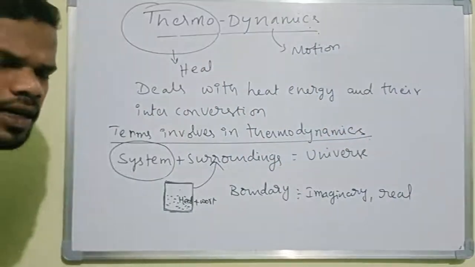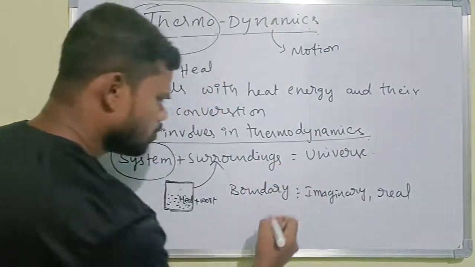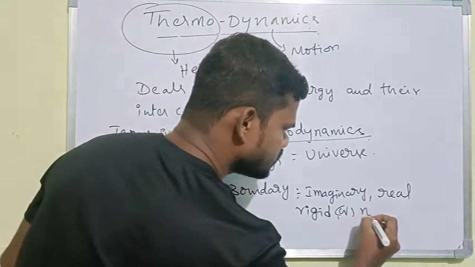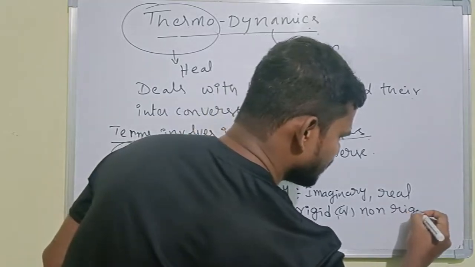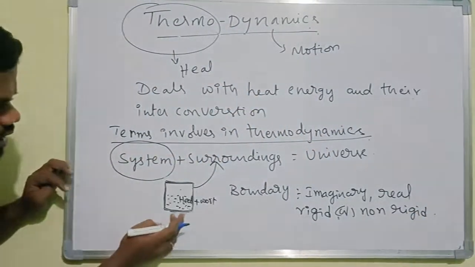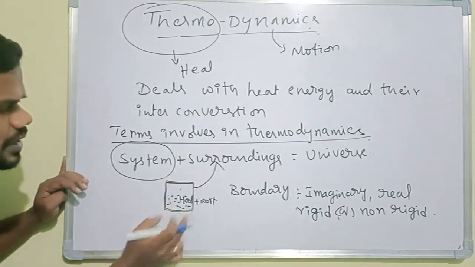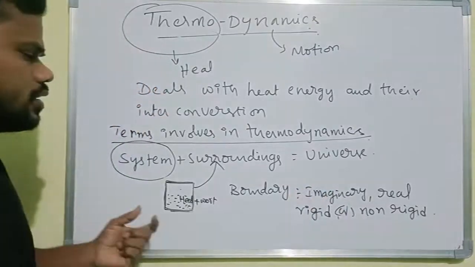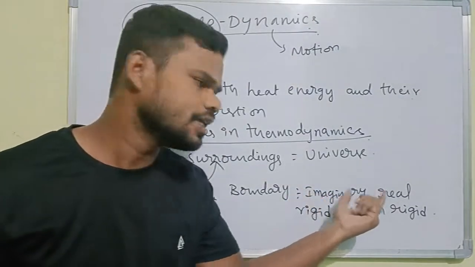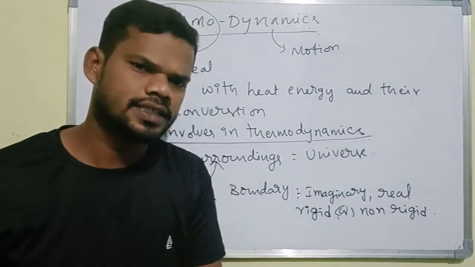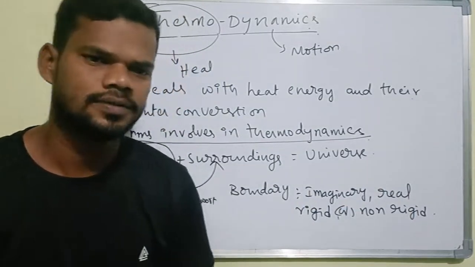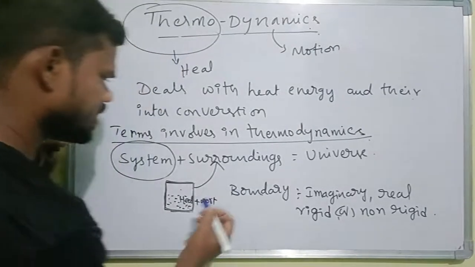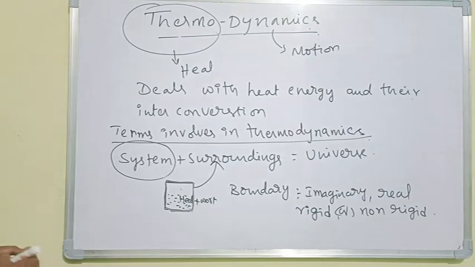It may be a rigid or a non-rigid boundary. The boundary is nothing but what separates the system and the surroundings.